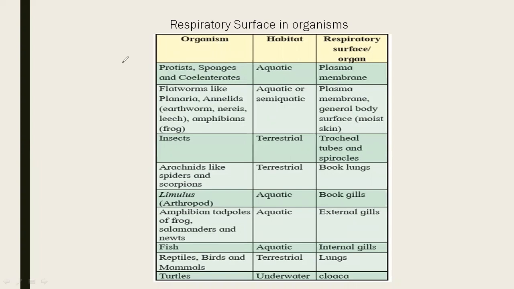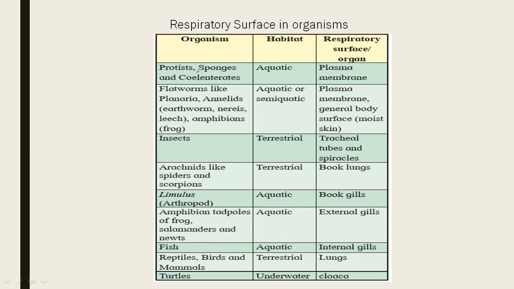Then other characters: they may be photosynthetic, they may be autotrophic, heterotrophic, different modes are present. That's why on the basis of this, they are classified as plant-like protists, animal-like protists, fungi-like protists. You can do the revision. Note down in your notebook what you have to do.